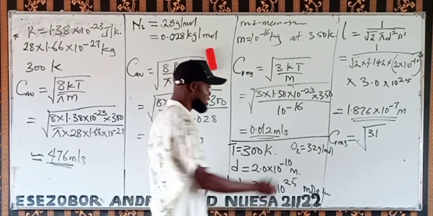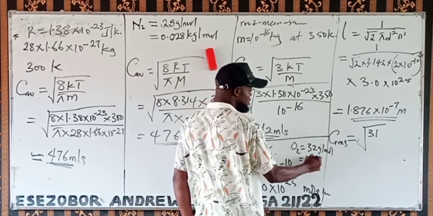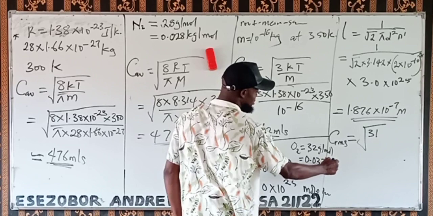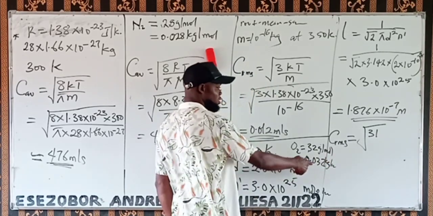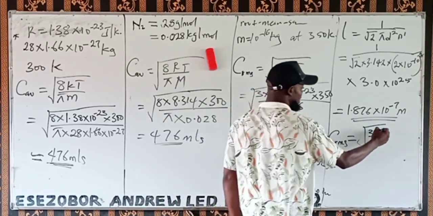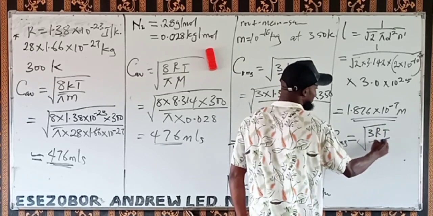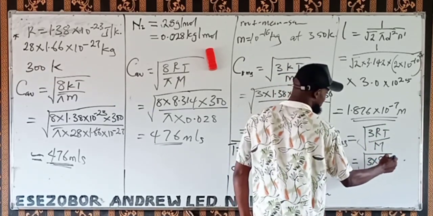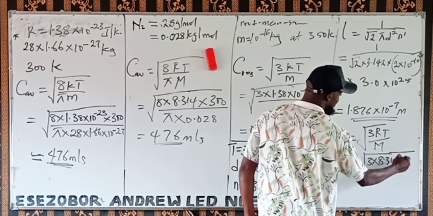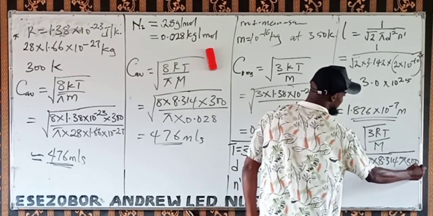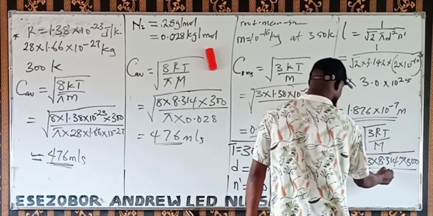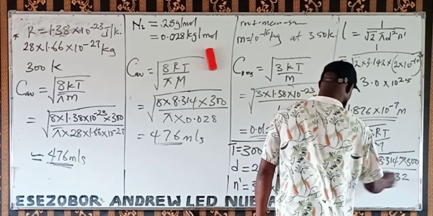So we are going to use 32 grams divided by 1000, that is 0.032 kilograms per mole. We're going to use this one. So we're going to use the root mean square speed, the square root of 3RT over capital letter M. That is the square root of 3 times 8.314 times the temperature, 300, over the molar mass, 0.032.